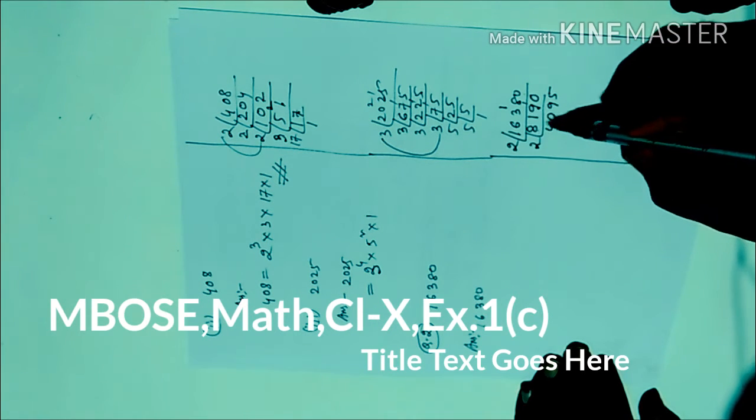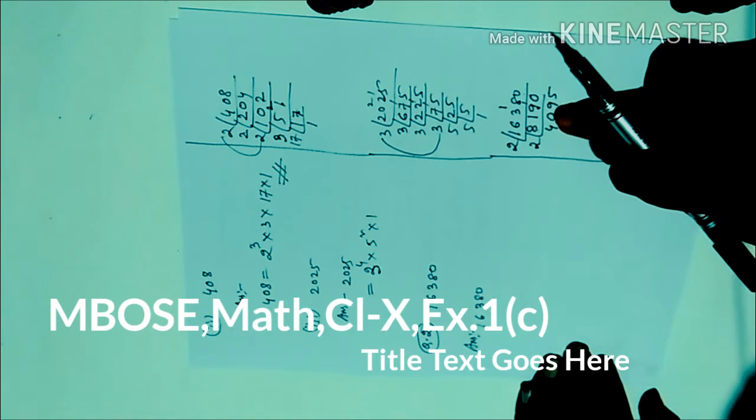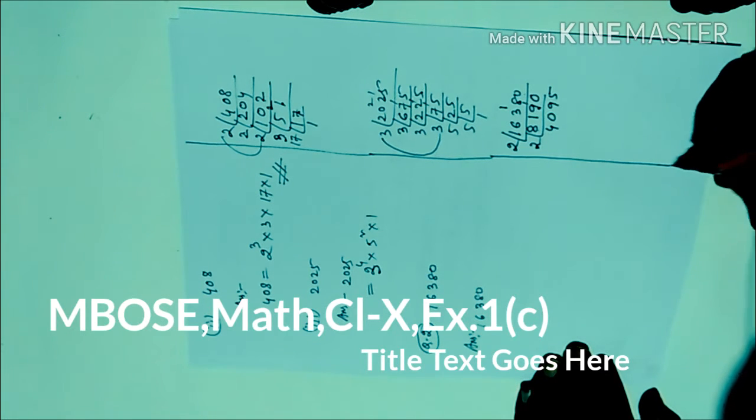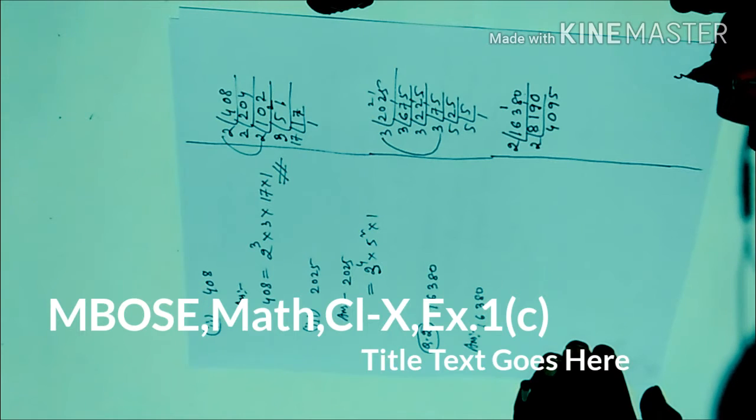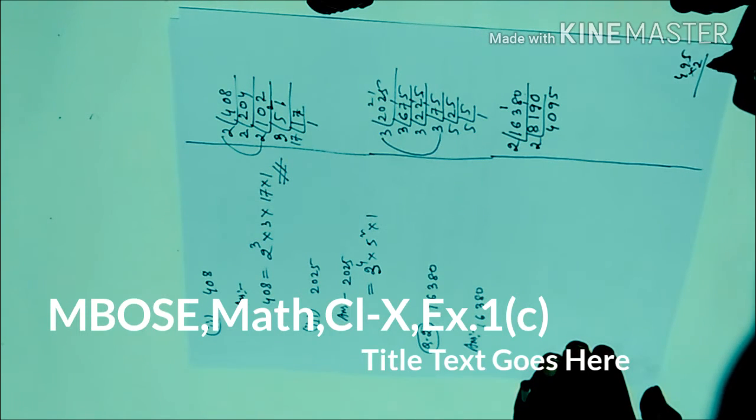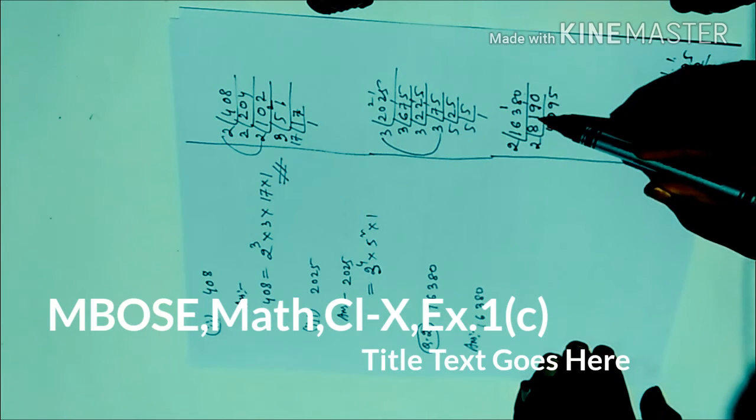If you didn't write 0, then 4495 multiplied by 2: 2 5s are 10, carry 1, 2 9s are 18, and 1 become 19, carry 1, 2 fours are 8, 9, so 990, but here it is 8190.